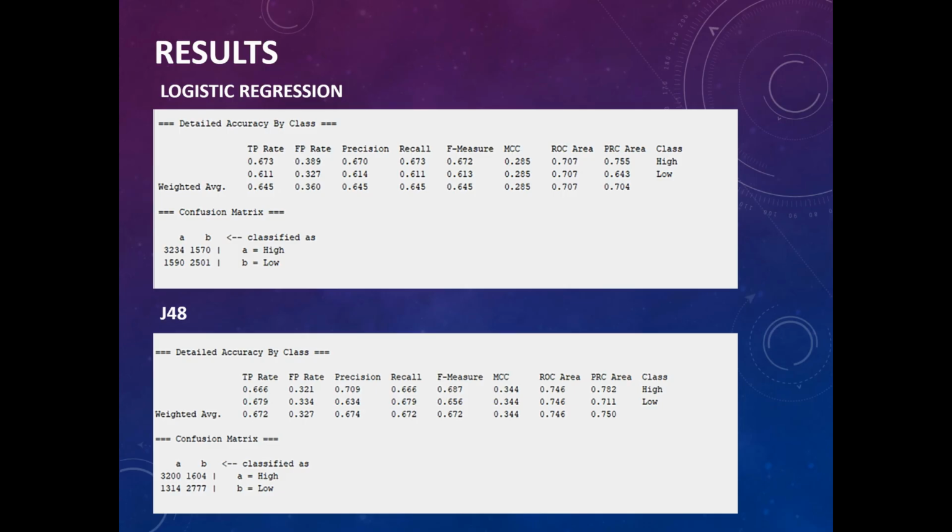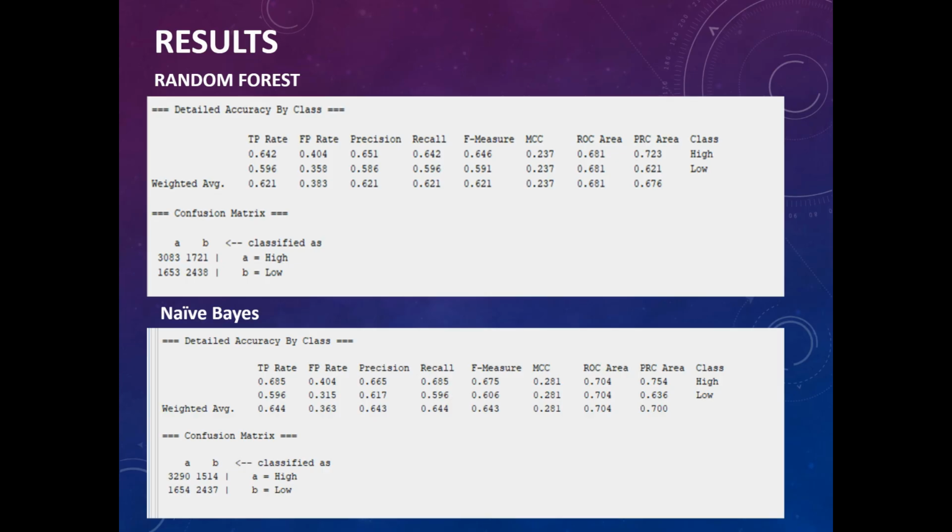The J48 decision tree performed better. Its ROC area rose to 0.746 and F measures improved to 0.687 for high risk and 0.656 for low. Cohen's kappa reached 0.344 and it correctly classified 3,200 plus high risk and 2,700 low risk. Overall, J48 performed better than the logistic regression in both accuracy and interpretability, making it the most suitable model for public health use.